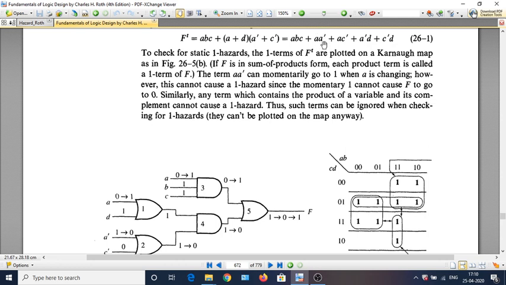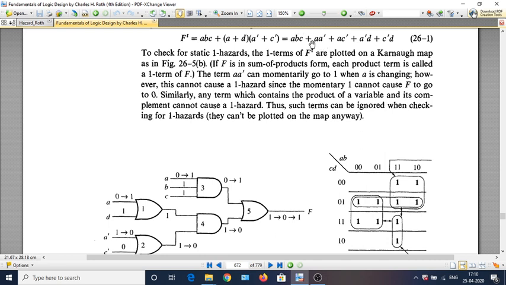But the term A bar can never lead to a static 1 hazard. So the term A bar can momentarily go to 1 when A changes. However, this cannot cause a static 1 hazard. So such terms, A bar or B bar or A bar B bar C, any product term in which a variable and its complement occurs along with some other literals, are those kind of terms which cannot cause static 1 hazards but can cause static 0 hazard.